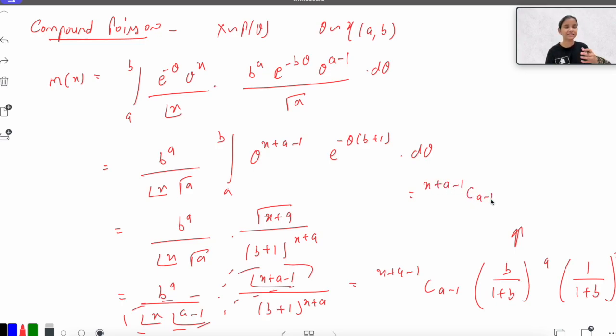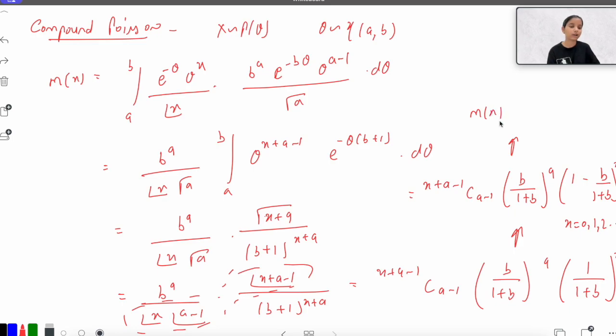So whenever I can see that I can make a certain kind of distribution, we'll try to make it. Okay, b upon 1 plus b to the power a, and now I can write this thing as 1 minus b upon 1 plus b to the power x, for x equal to 0, 1, 2 and so on. Now I can see that this distribution is actually the negative binomial PDF. So my marginal of x in this case would be negative binomial with the parameters a comma b upon b plus 1.